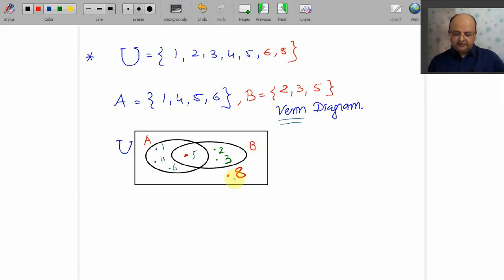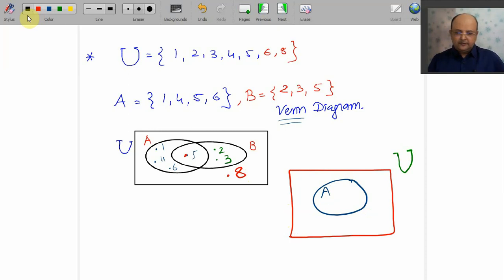Okay, then we write the remaining elements of your U. Suppose I have to plot only A, then I will go for a rectangle. This is your U, yeah. Then we go for your A.